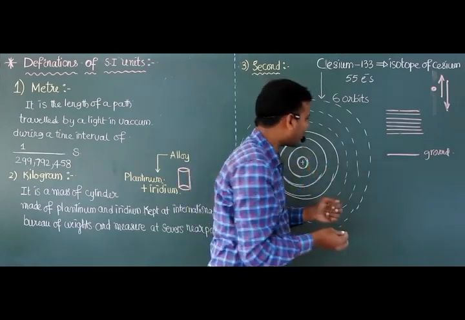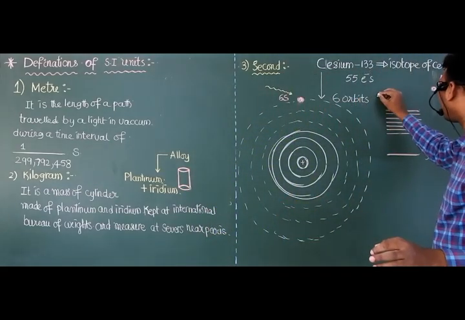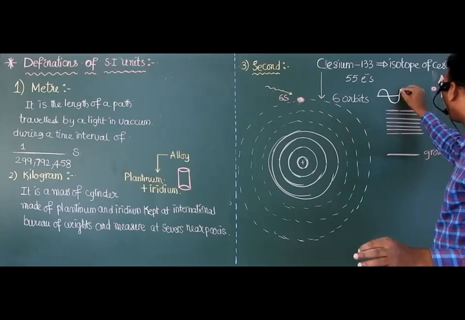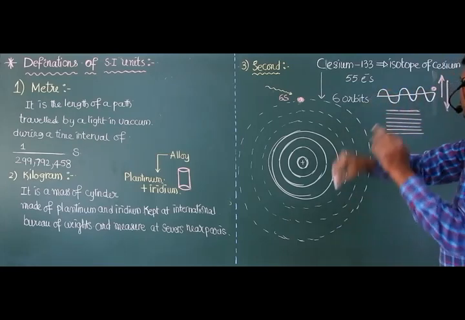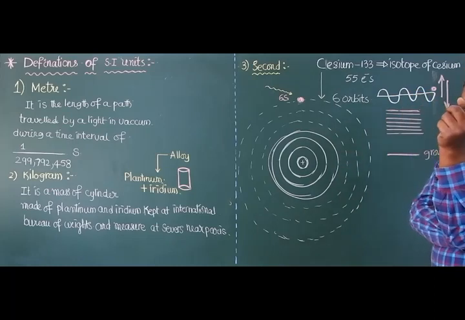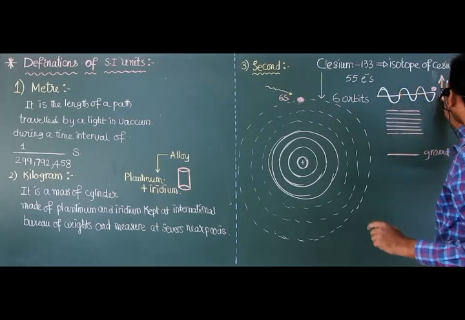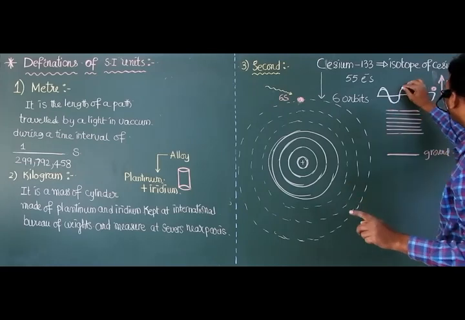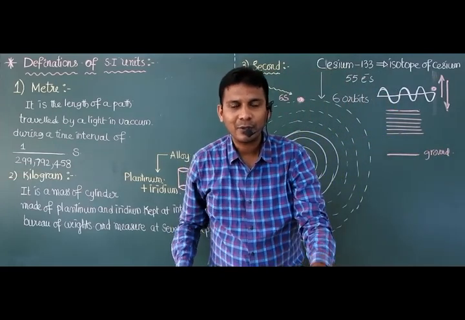If it is oscillating like this, you just count the cycles. One cycle is over. Two cycles are over. Three cycles are over. Are you following? Clear?